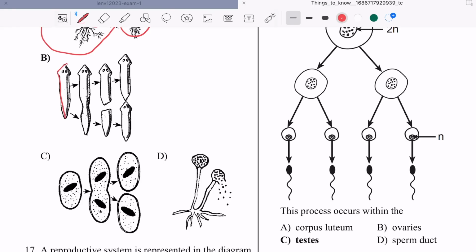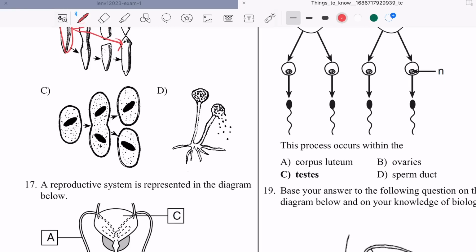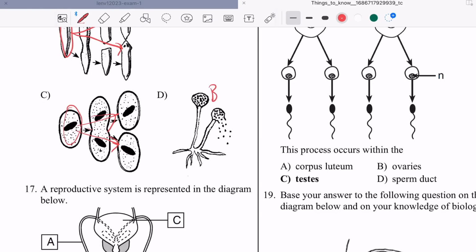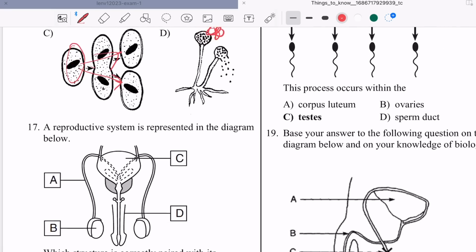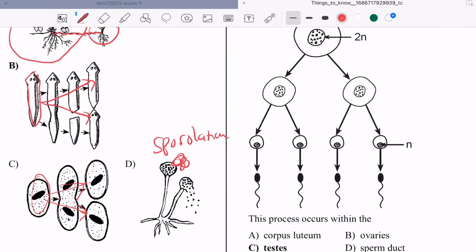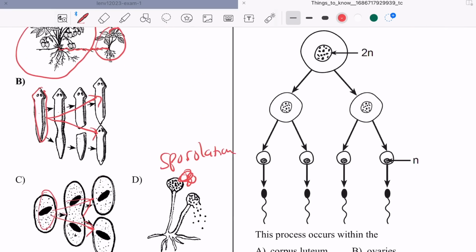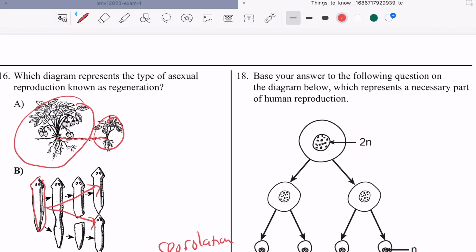This organism splits into two. Okay. So that's binary fission. All right. That's asexual. Same here. Start with one parent, get two. This is called budding. No. This is sporulation. Budding. Where's budding? There's no budding here. Nope, that's sporulation. That's vegetative propagation.